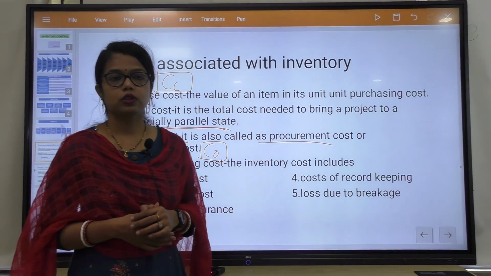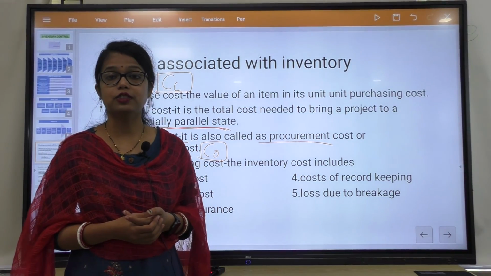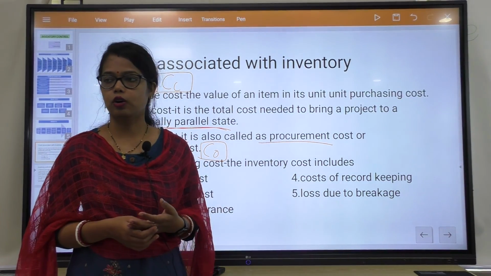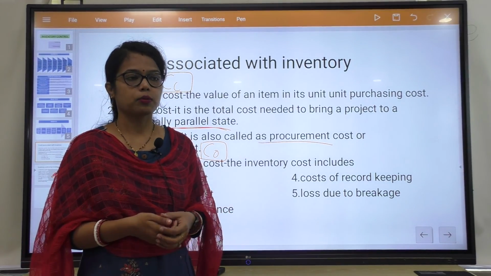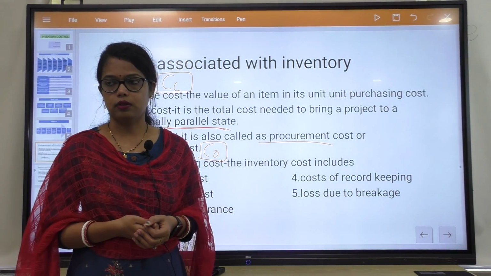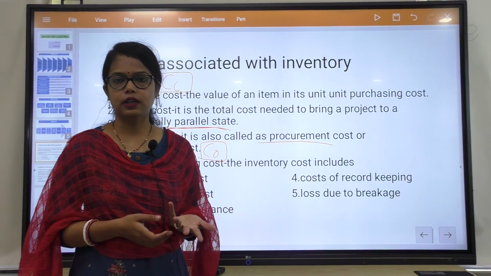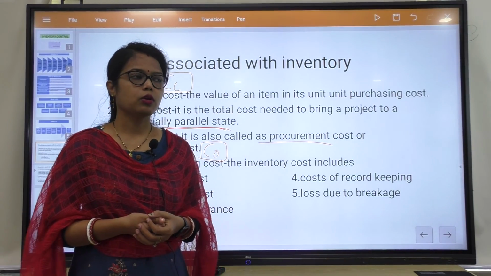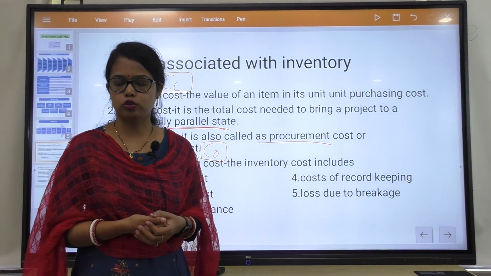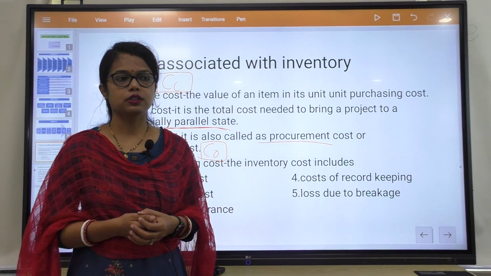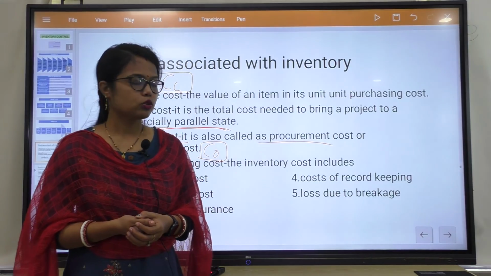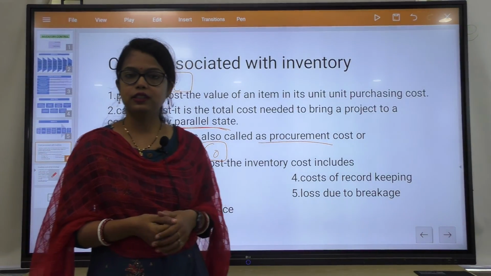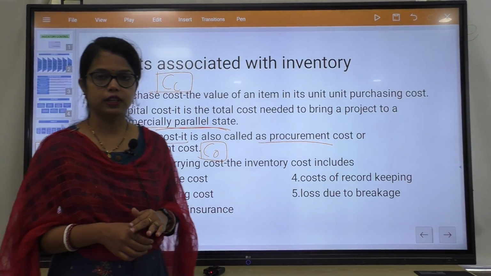Suppose when we are transferring raw material or finished product or any kind of inventory from one place to another, and a breakage of product occurs, then definitely that is a loss. Even small losses are counted here, because they can grow into a bigger one. Clear? So loss due to breakage also comes under the inventory carrying cost.